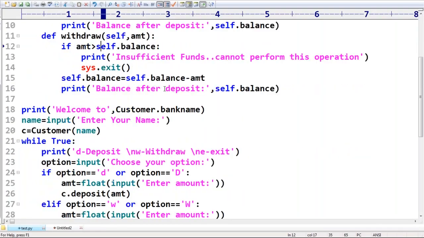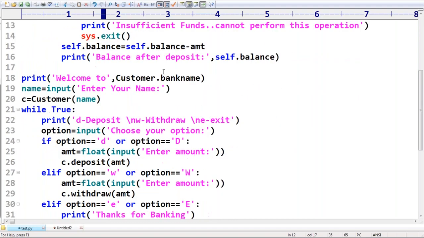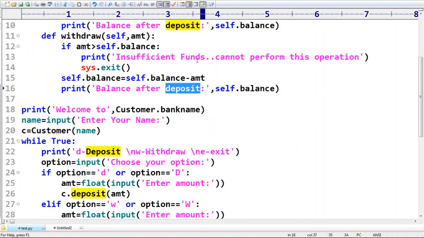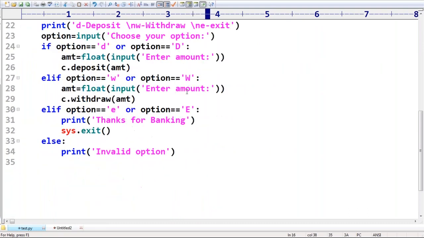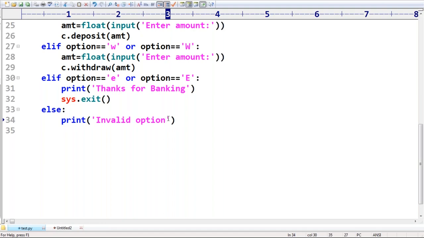Here just insufficient balance after withdraw. This is one thing. Next, after that, invalid option. Please choose correct valid option. That's all. Beautiful code.